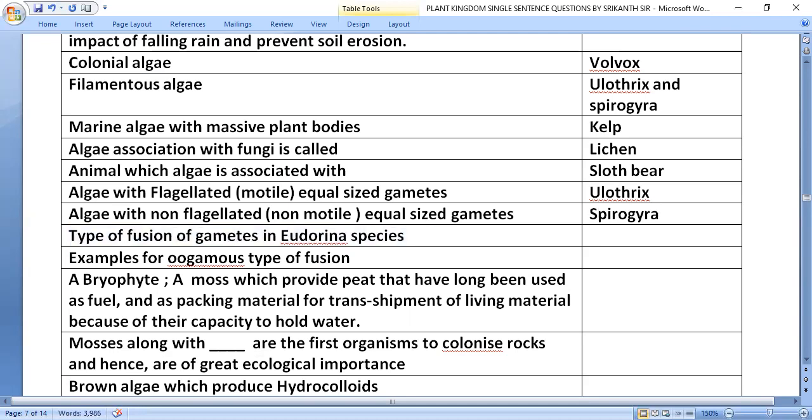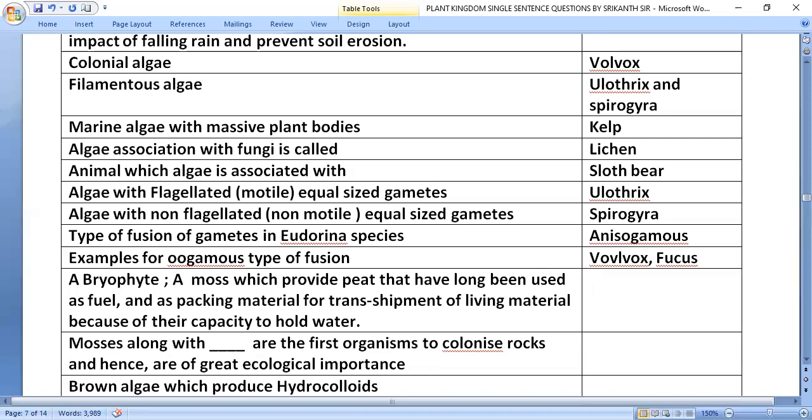Type of fusion of gametes in Eudorina species: anisogamous. Examples of oogamous type of fusion: Volvox and Fucus.